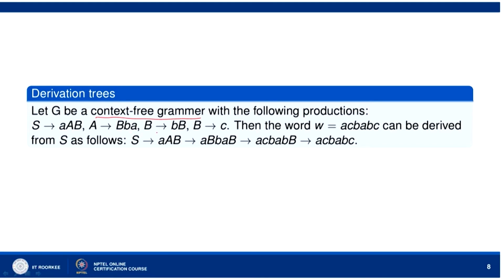Let G be a context free grammar with the following productions: S goes to AAB, A goes to BBA, B goes to BB, B goes to C. Then the word W equal to AC, BA, BC can be derived from S as follows. You can see we want to derive W equal to AC, BA, BC. This word we want to derive.